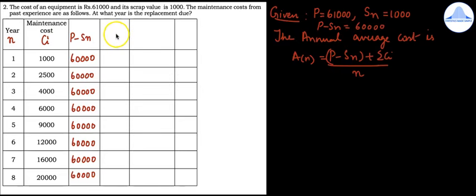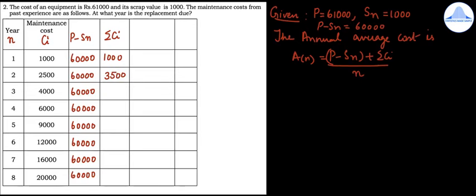Next, we need summation CI. So form the column summation CI, that is the cumulative maintenance cost. So first you have to write 1,000, then 1,000 plus 2,500 is